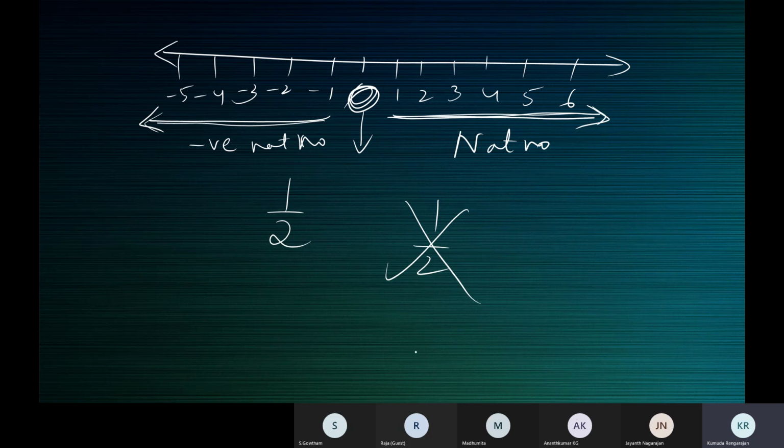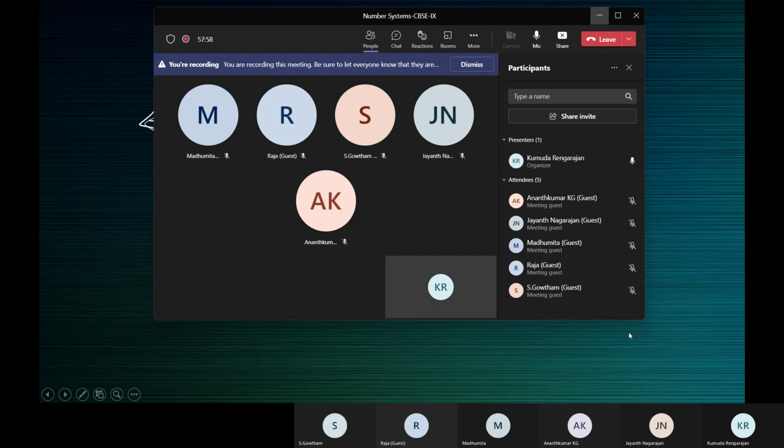See, I told you, you should use the definition to understand. Now, who can tell me the definition of an integer the way I said now? Ma'am, natural numbers and their negatives. That's all? And 0, ma'am.